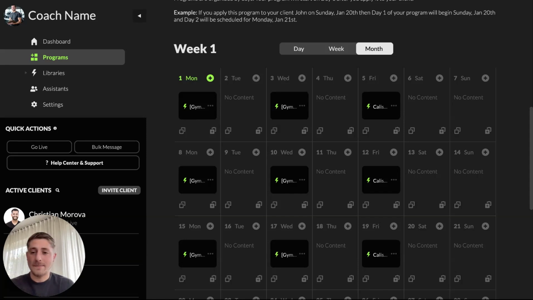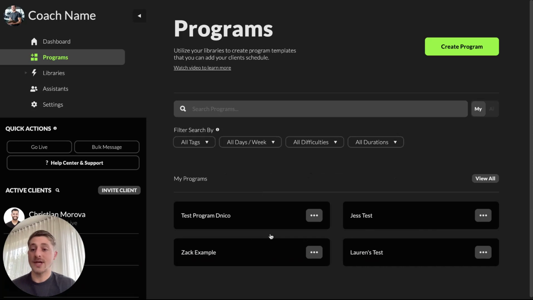But if we were to do that, and we built those messaging automations into a certain program, that means they're linked to that program. So if down the road you get different people on a different offer, or you build a different program for people to get on, those messaging automations are not automatically in there as well. So a really great feature that we have inside of MyCoach AI is that you can use any of these programs and stack multiple on top of each other on the client schedule. That's really useful because that way we can keep our drip feed of auto messages separate from our program and simply layer that on top of whatever program that client needs.